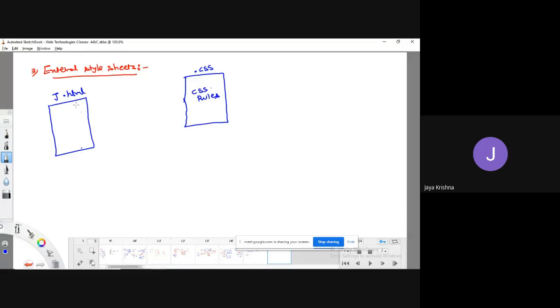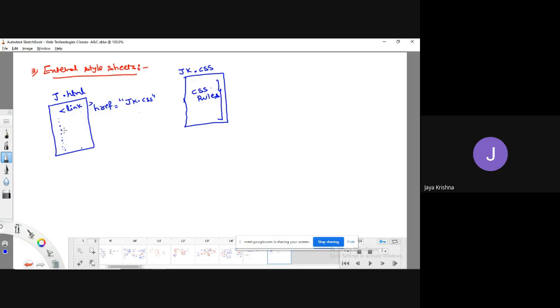For that, we will use a link tag, which you already know. The link tag is used to add external resources to our HTML file. One example is to add external styles to our web page, we'll use the link tag. In that we have an attribute called href attribute. Href equal to something like jk.css. So that now, for whatever HTML elements are there, the corresponding rules we have written in the jk.css file will be applied.